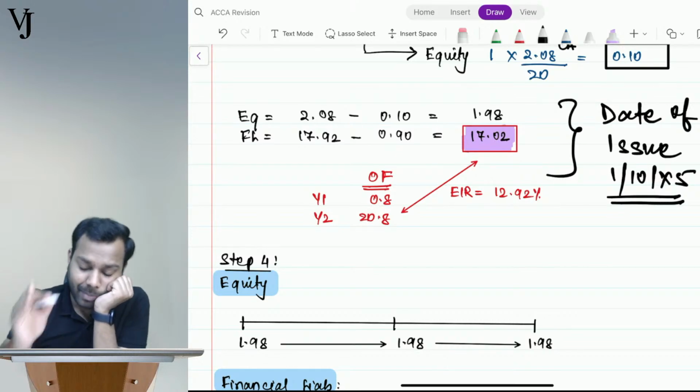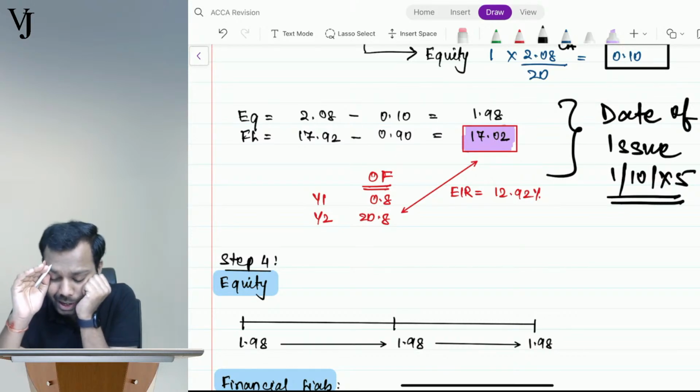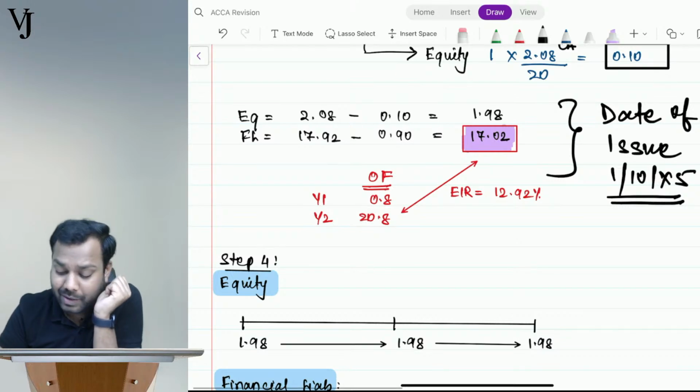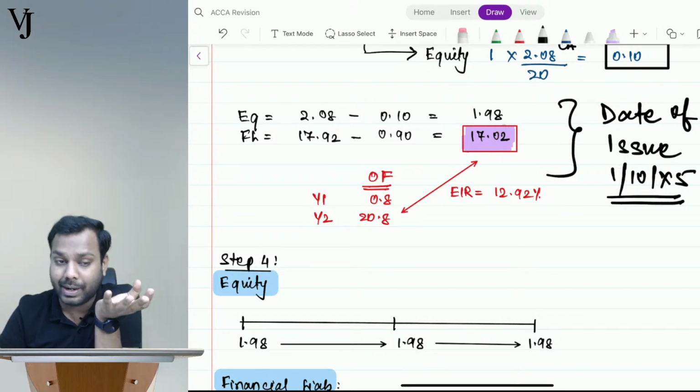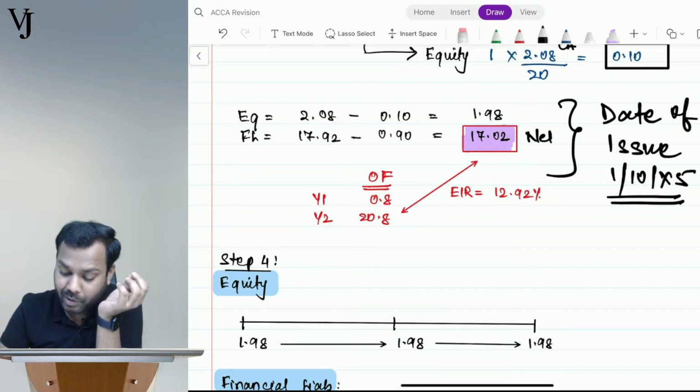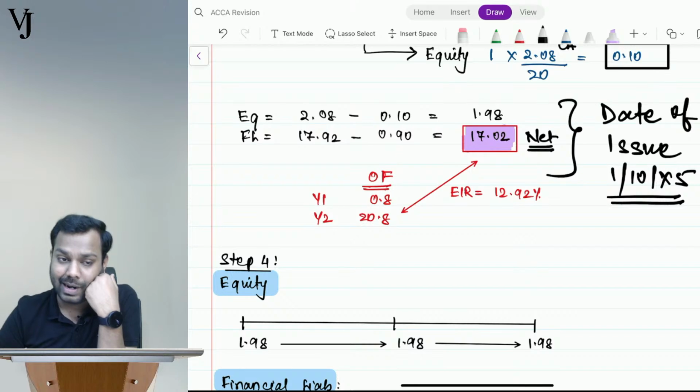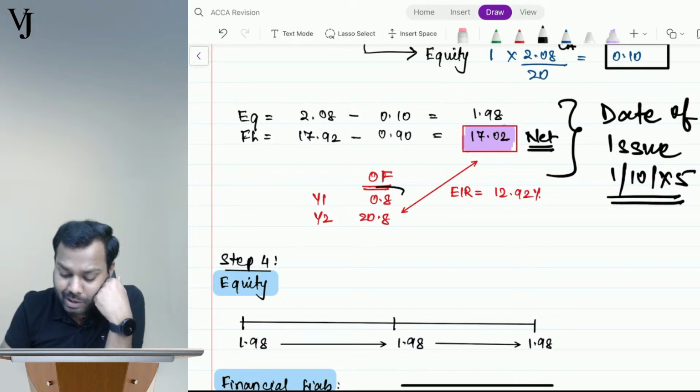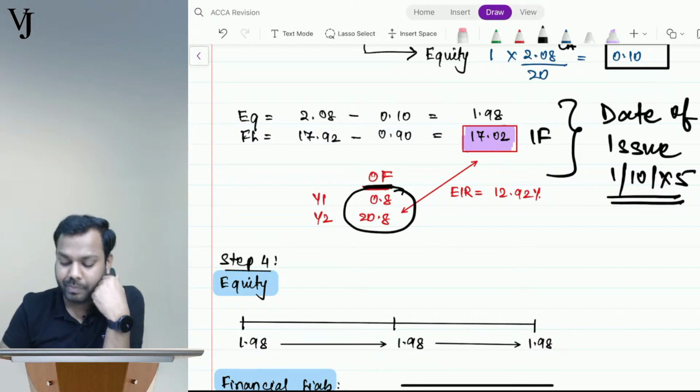Meaning thereby, I will receive 17.02 net in hand for the financial liability, and I have to pay this much. This is my inflow, and this is my outflow.